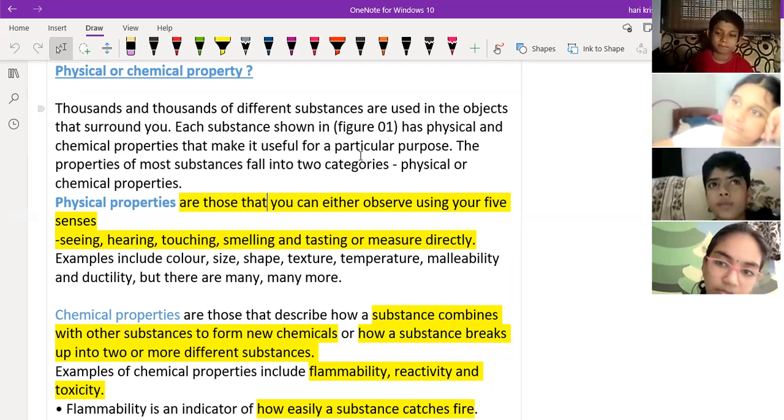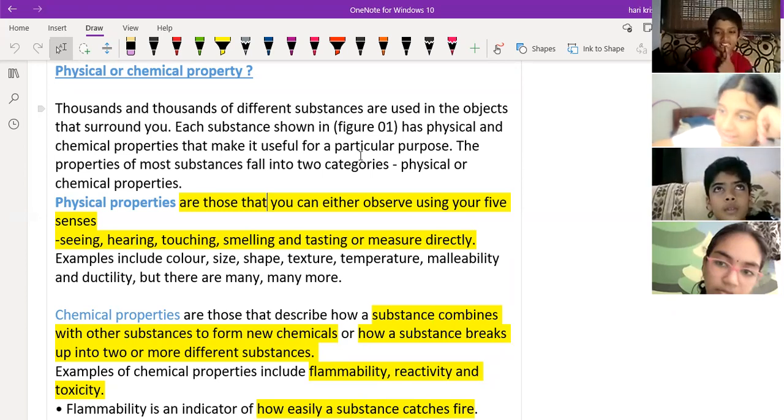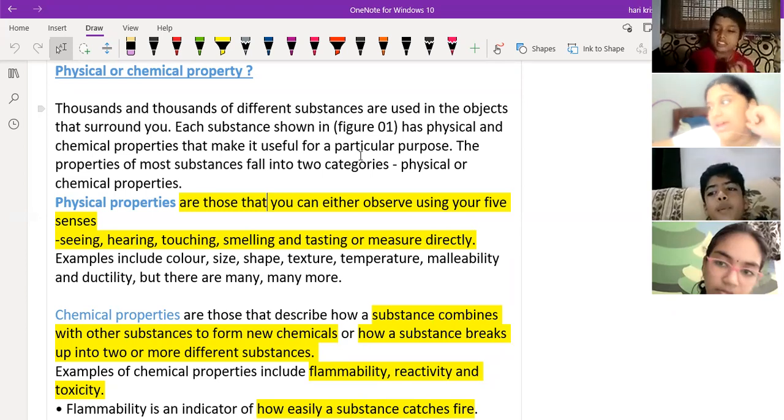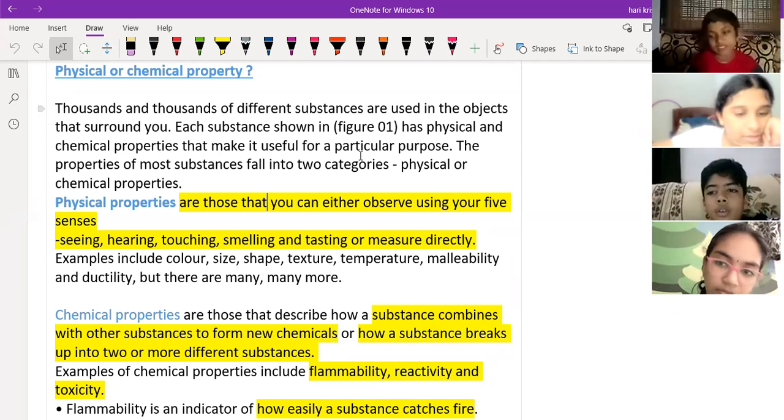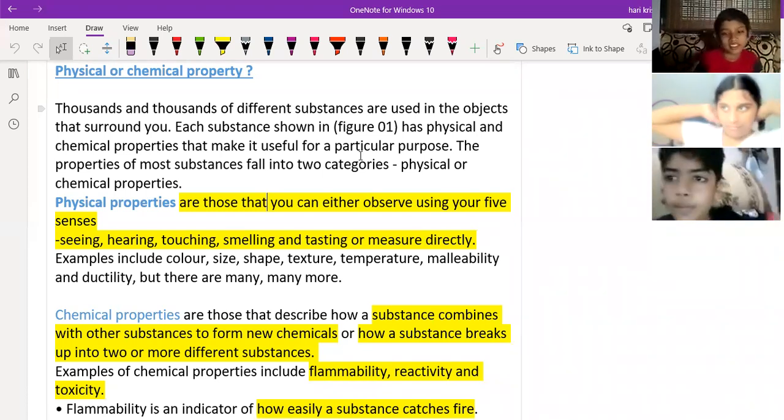Then your homework for today is that only. Find out 5 physical changes happening around you. Sir, how many examples of each? 5 examples of physical changes which are happening around you only, I said. If you search on the internet, it will not come.